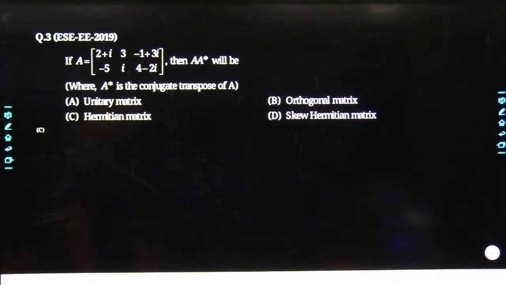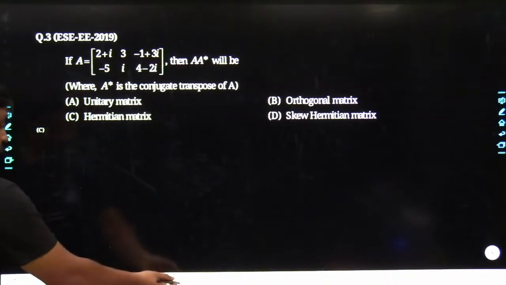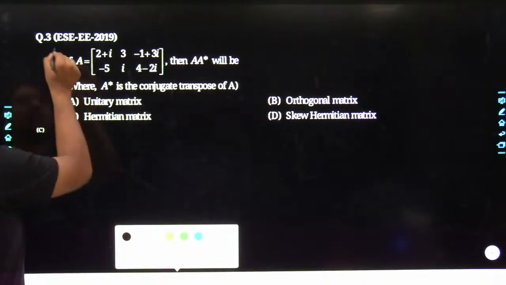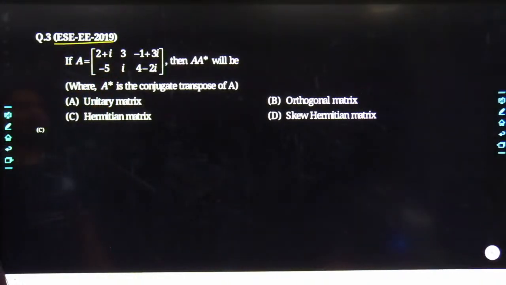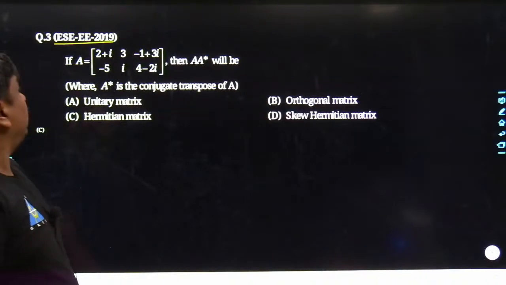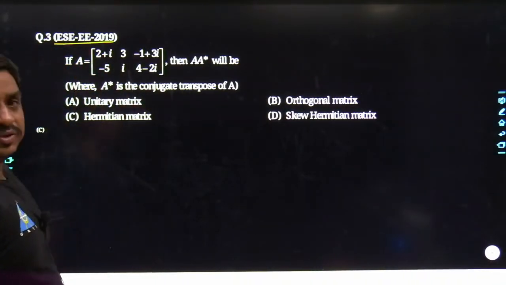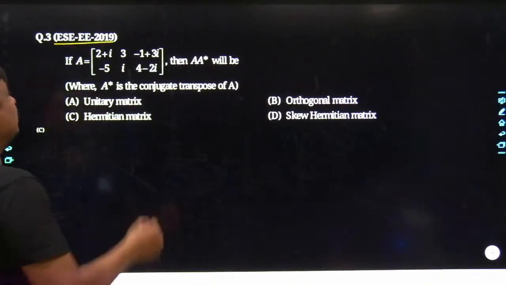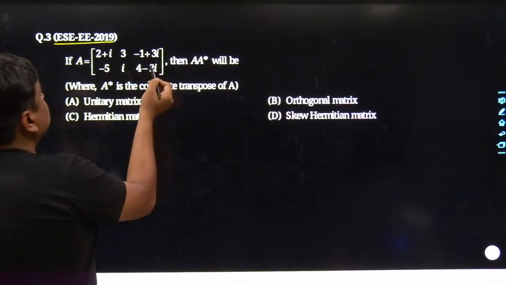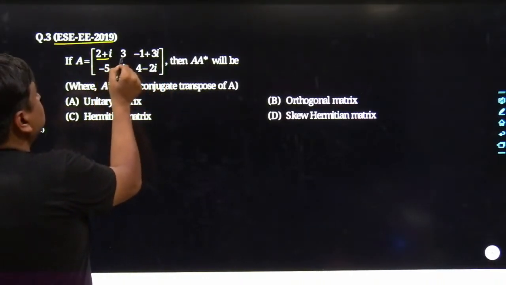Tell me what this problem exactly indicates. Let me focus on this problem. It has been clearly mentioned that the problem came in the Engineering Services Examination, in the technical portion of electrical, in the year 2019. Here the matrix A has been clearly given, which is a square matrix of order 2 cross 2. Obviously, the elements are as given.